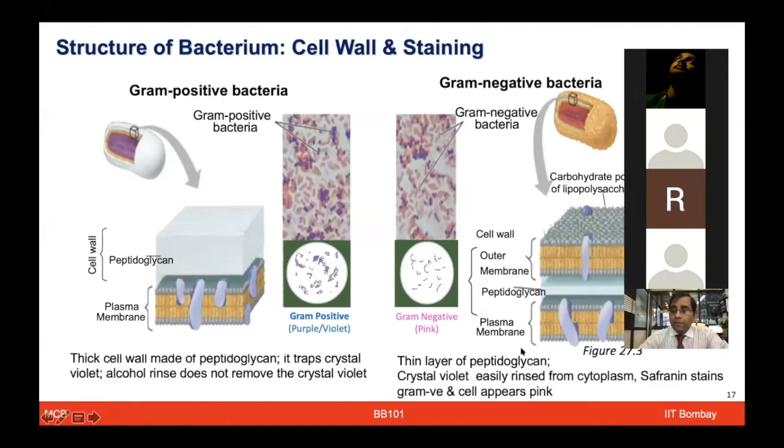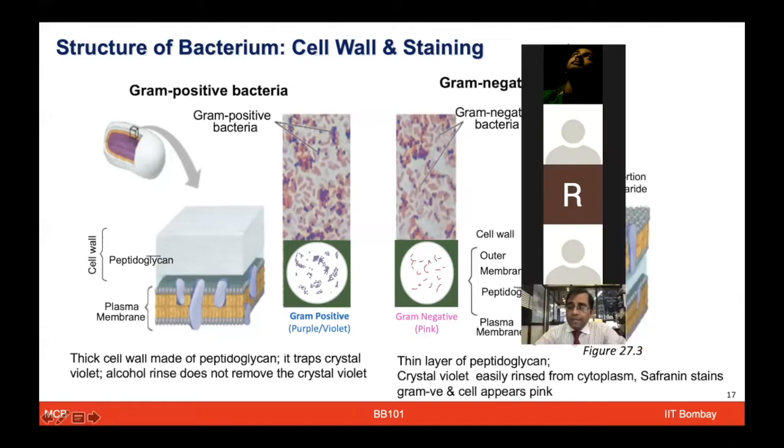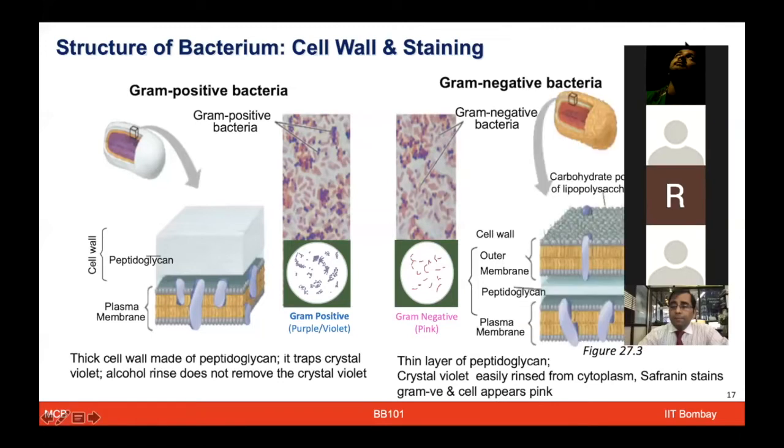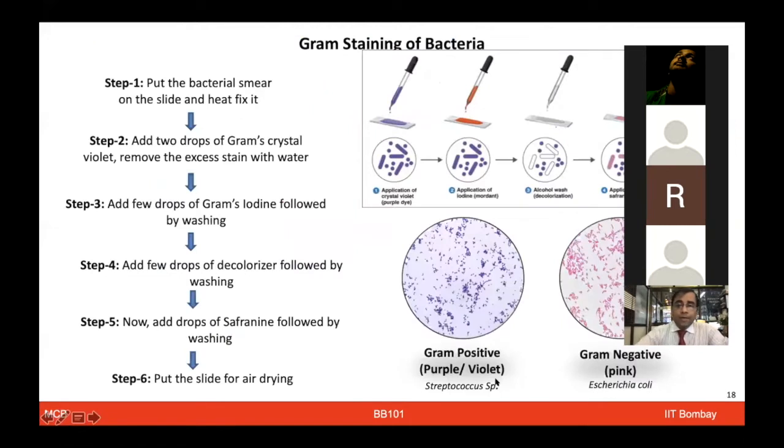In the case of gram-negative bacteria, because the layer of peptidoglycan is quite thin, when you add the stain, crystal violet, and then wash it off with ethanol, it actually goes off. And then when you add another stain, which is the safranin stain, that gives the pink color, and that's why they look like pink bacteria. So this is just the broad scheme, but given that some of you had raised some queries, I also put together this schematic of the steps involved in doing this work.